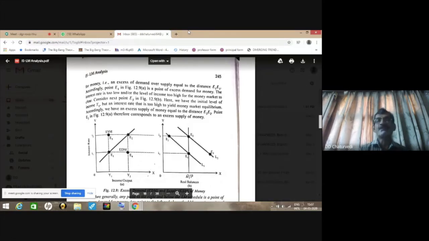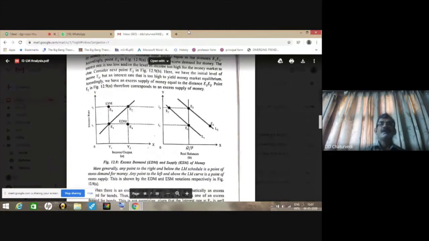Here you can compare points E2 and E4, and these can be compared in two ways, either by looking at the A section of the diagram or the B section. In the A section, we are showing the LM curve. In the B section, we are showing the demand for money and supply of money curves, but the equilibrium point will remain the same. It will be easier to understand by looking at the A section of the diagram.